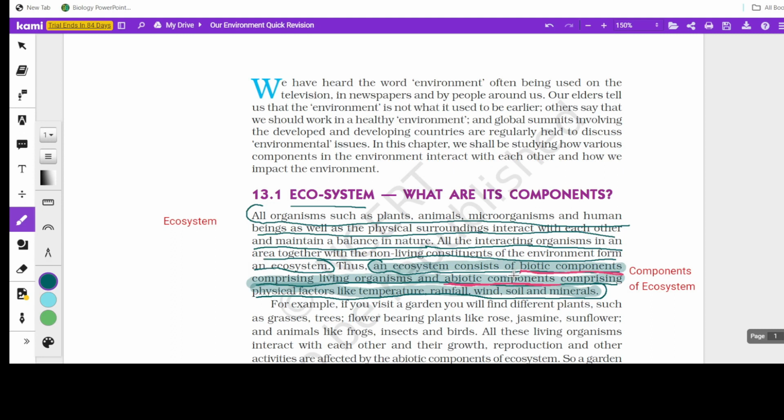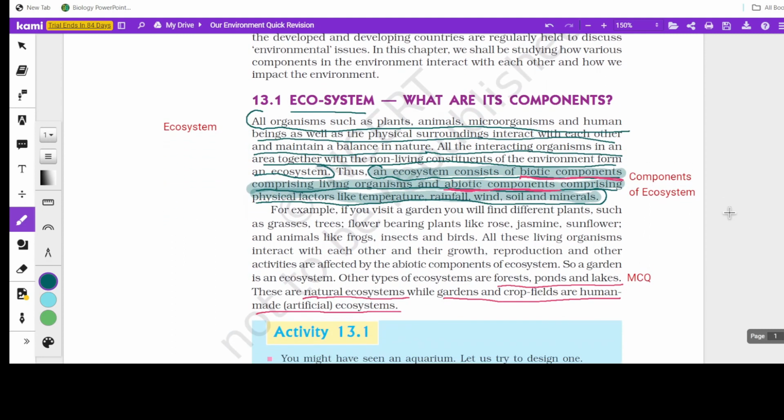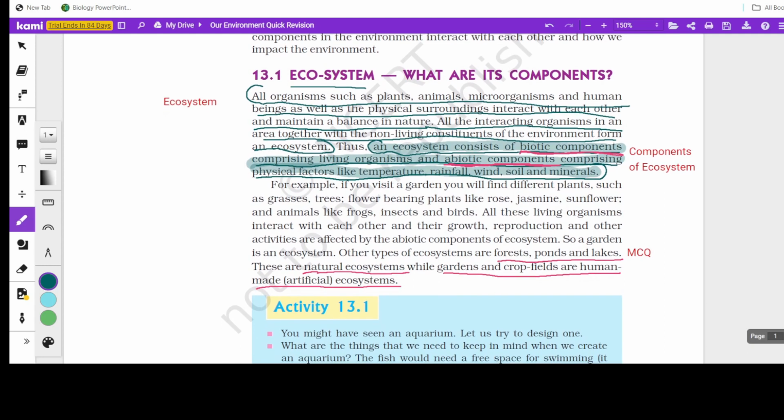And the next three lines talk about the components of ecosystem. The ecosystem consists of biotic components comprising living organisms and abiotic components comprising physical factors like temperature, rainfall, wind, soil, minerals, etc. You may get a question to give examples of physical factors or to identify the physical factors. So physical factors are the abiotic components. What are the biotic components? The living part. And the non-living part, or the physical factors, are the abiotic components of the ecosystem.